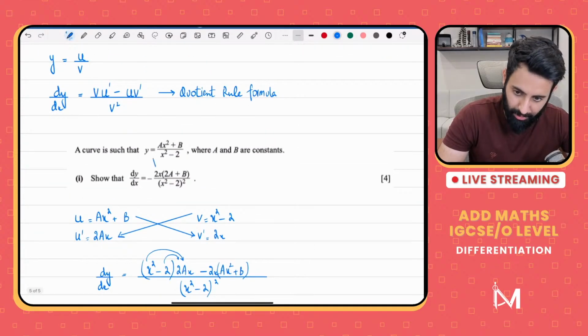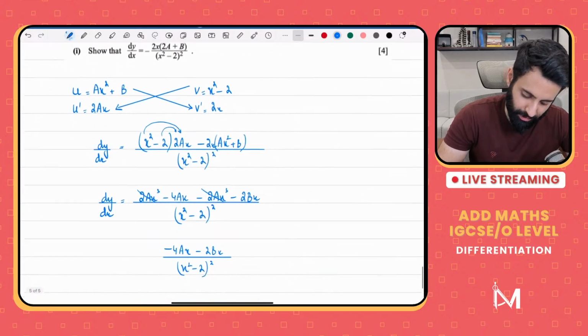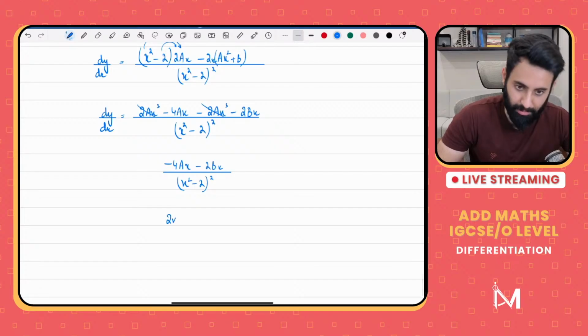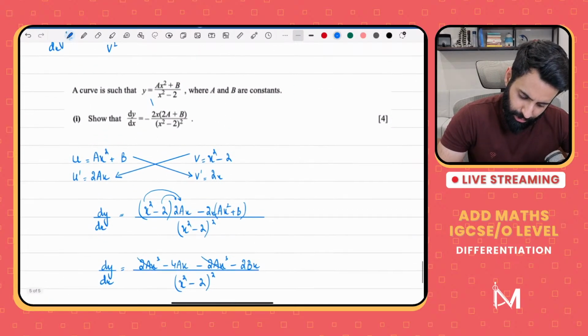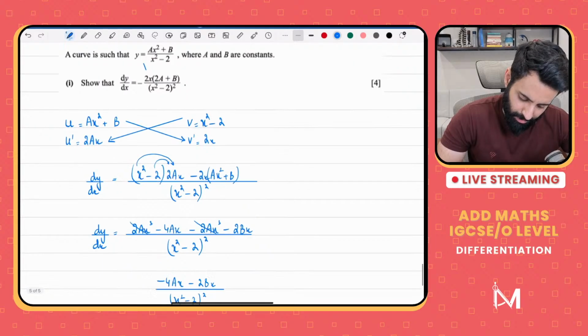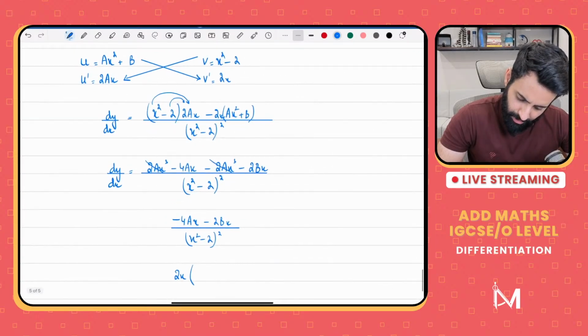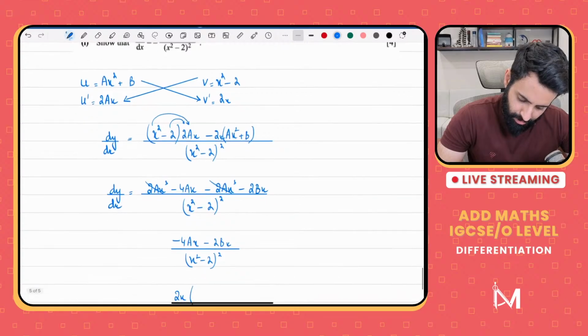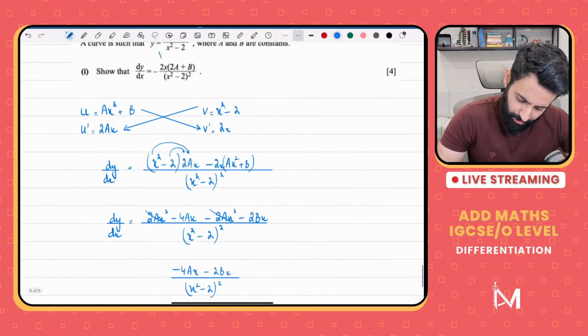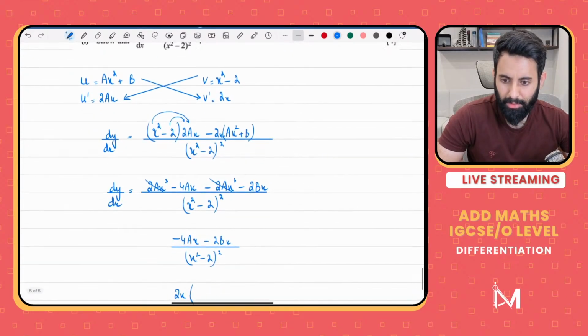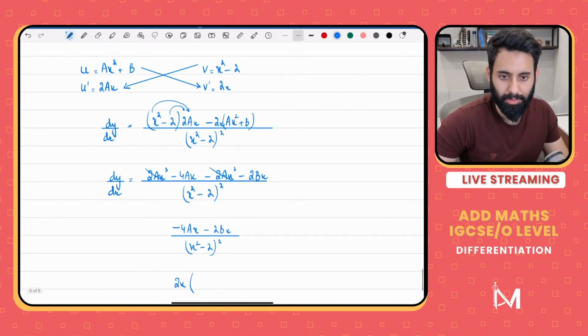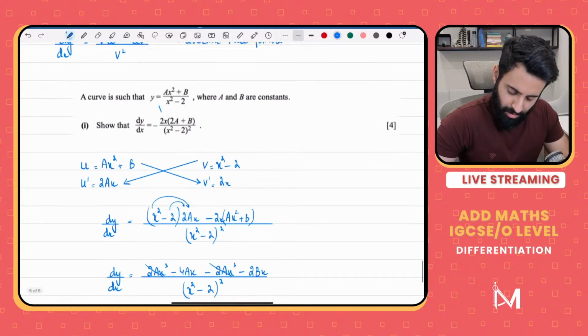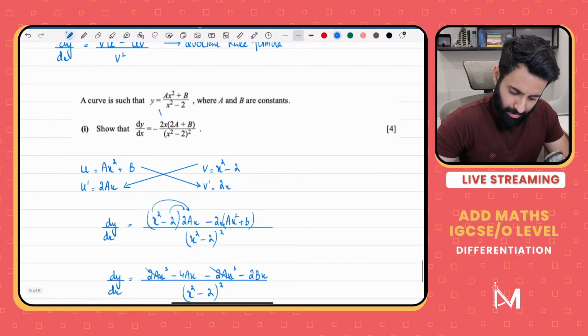We're supposed to take 2x common. If I take 2x common, notice what happens. We are supposed to show कि ये 2a plus b है. Interesting. 2a plus b, whereas we're getting negative. Okay, wait a minute. Let's see, कोई calculation error तो नहीं किया. X square minus 2, the whole thing square.